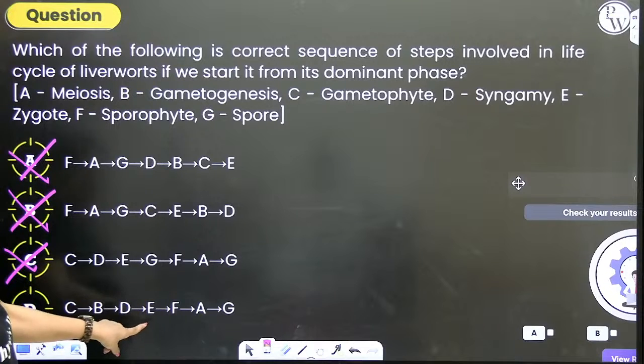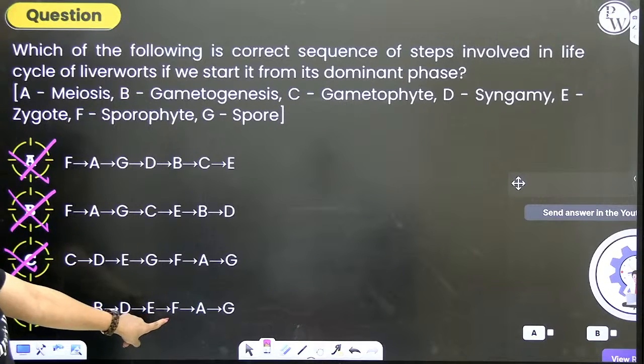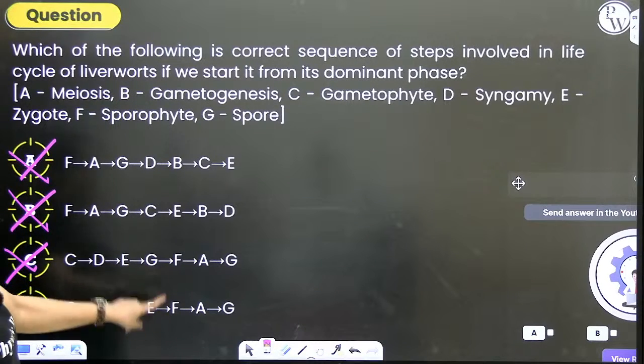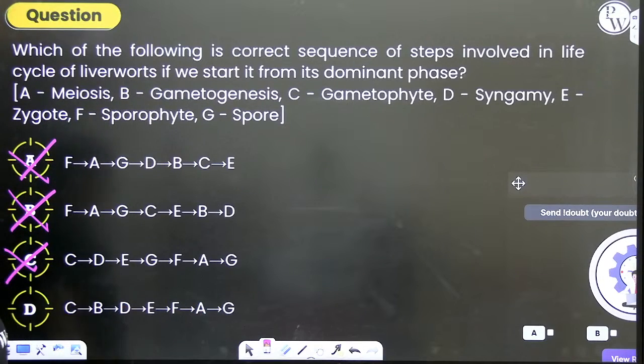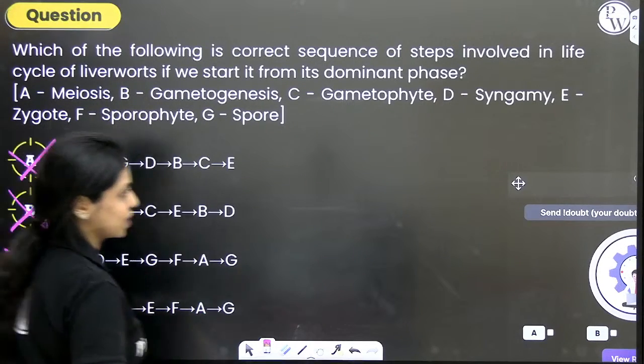What does the zygote develop into? Zygote develops into the sporophyte. Within the sporophyte, some cells undergo meiosis, which is A, and give rise to the spore, which is G. So the correct answer to this question is option D.